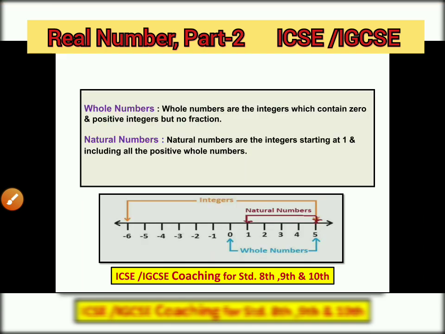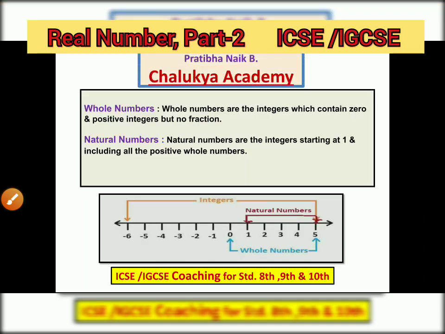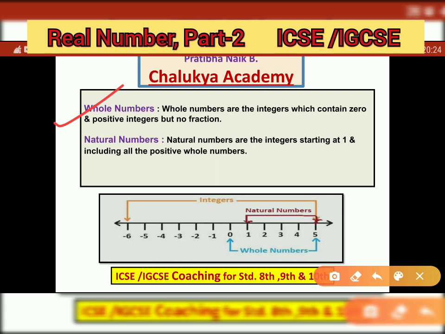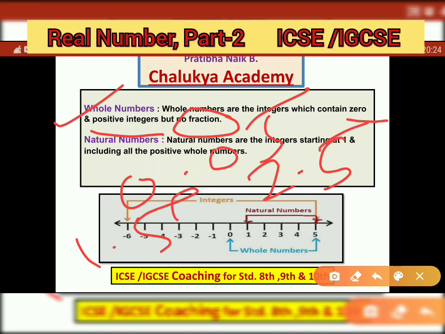Next, see what we mean by whole numbers. Whole numbers are the integers which contain 0 and positive integers but no fraction. That means you should not write 2.5, 0.05 or 1.599 or 0.333.